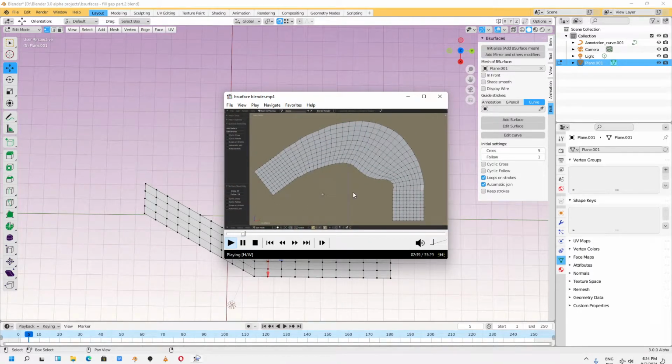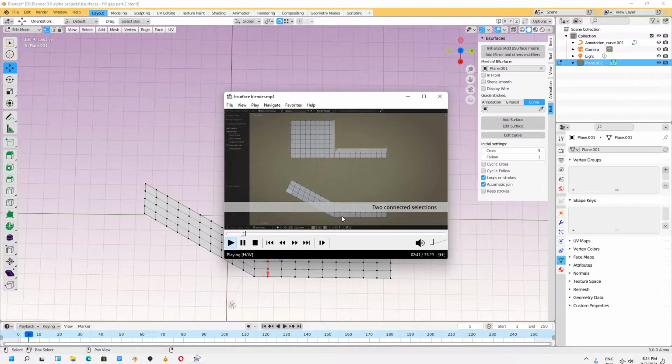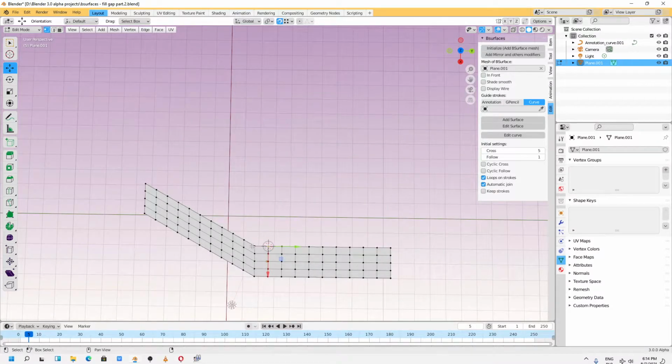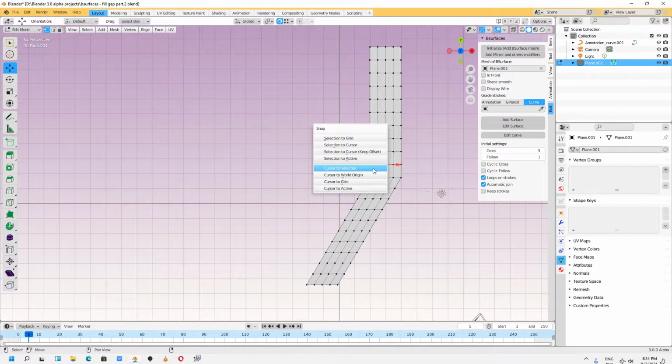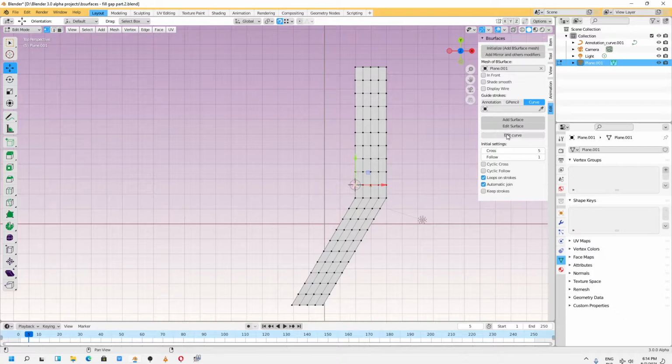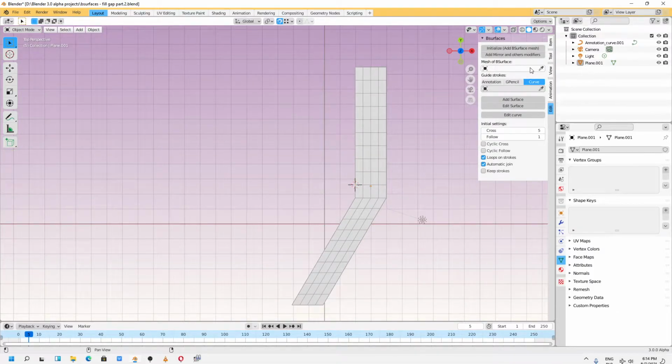You have to pay attention that one of the points is deselected, that one and that one. Now I will be filling the shape. Shift S, cursor to selected. Why did I delete this? Because I will show you step by step, because this tool is amazing. Add annotation, 3D cursor.